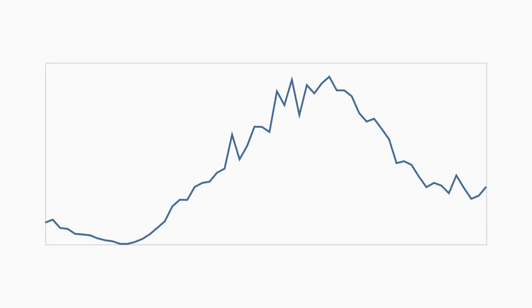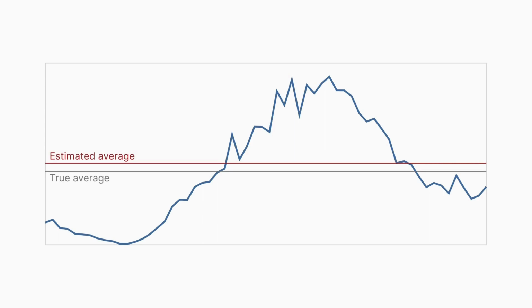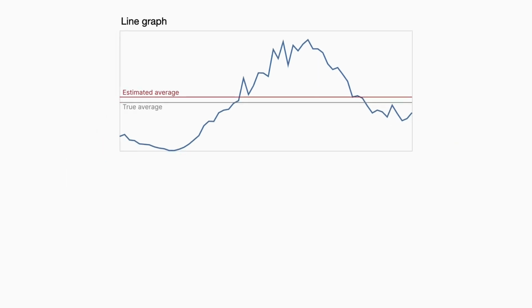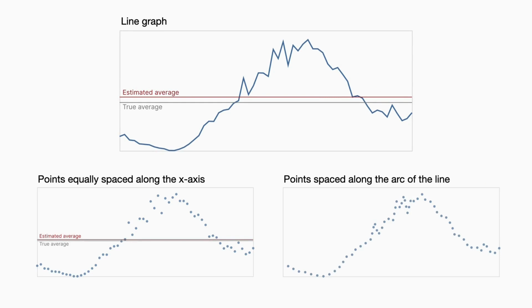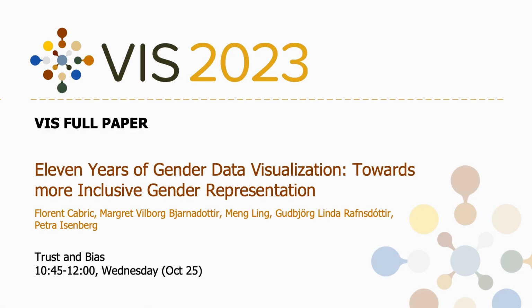The average value of this line appears to be much higher than it actually is. We found this effect across two pre-registered experiments. We also showed that it can be reduced by switching to dot encoding and modeled using an encoding with points along the line. Understanding and predicting this bias has implications for designers and tool builders, as it affects one of the most popular visualization types.